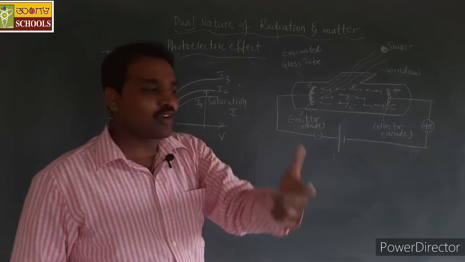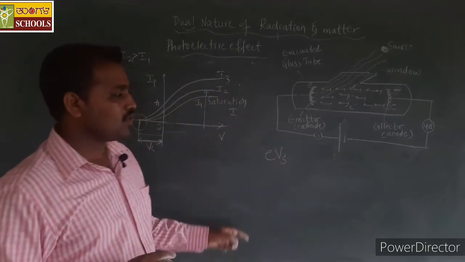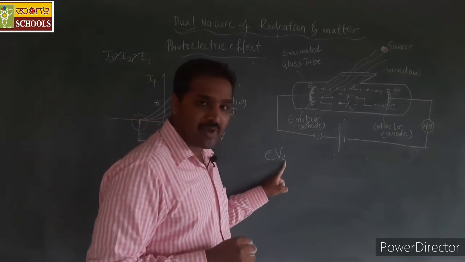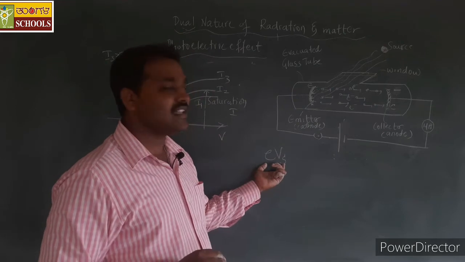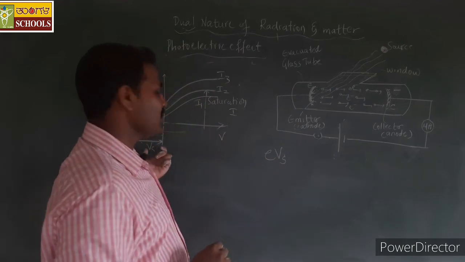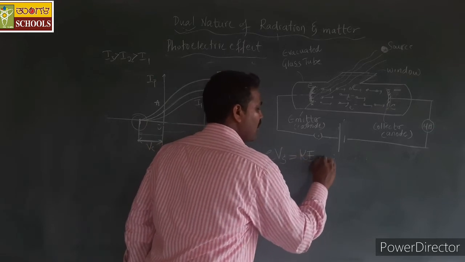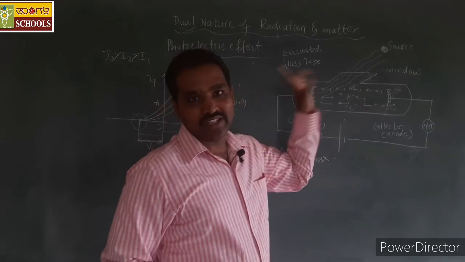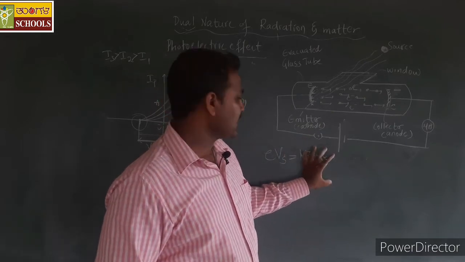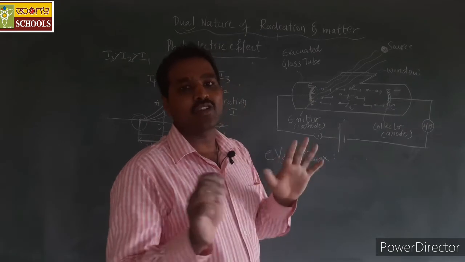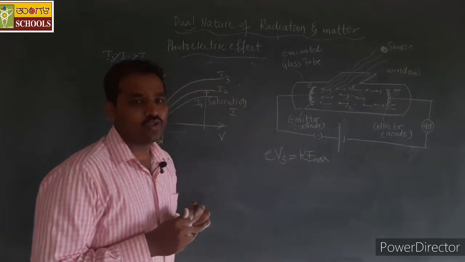The energy required for that repulsive force is nothing but e into Vs, where Vs is the stopping potential and e is the charge of the electron. This is equal to the maximum kinetic energy possessed by the electron. When this value is equal to the maximum kinetic energy of the electron, none of the electrons will reach the collector plate, hence the photoelectric current will be equal to 0.